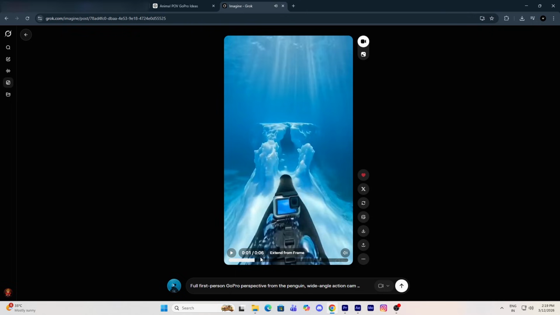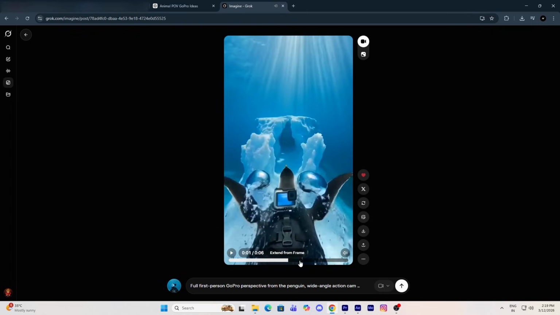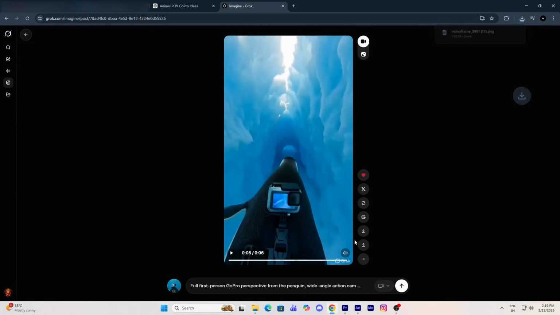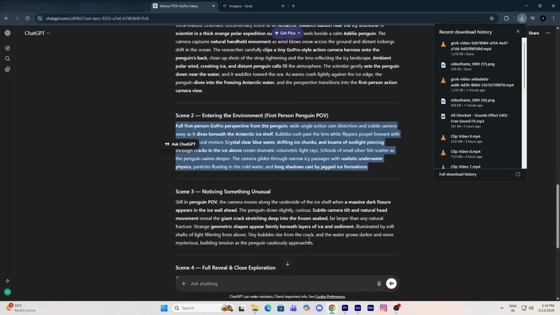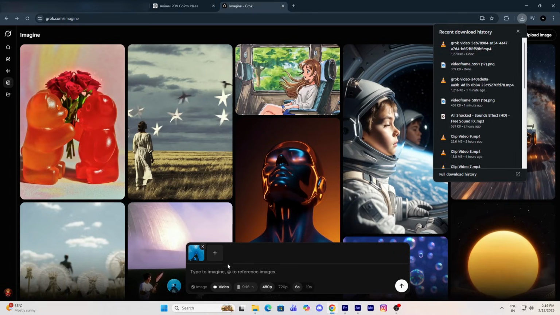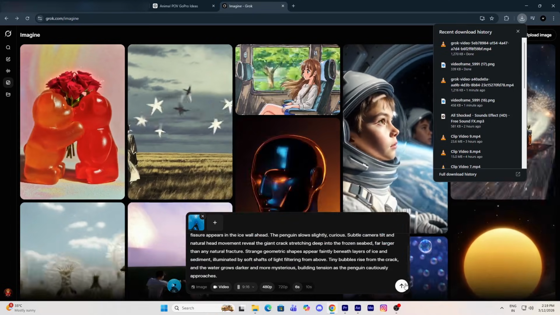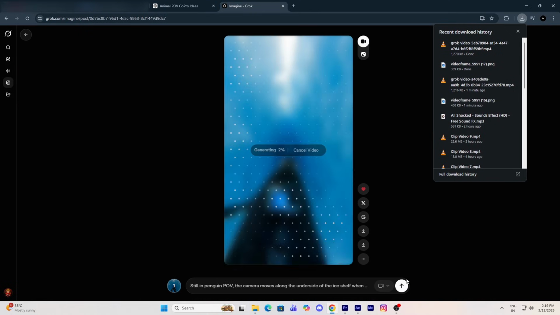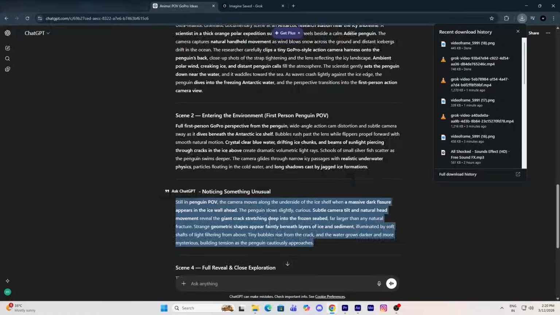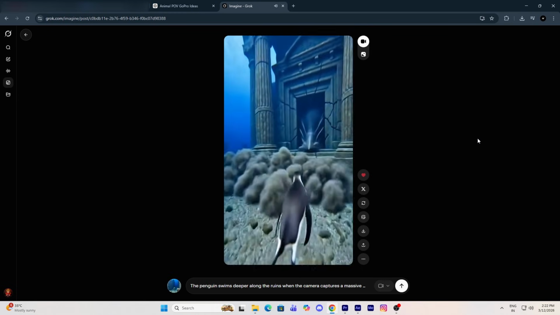Now we will repeat the exact same process for the remaining scenes. First, we will save the end frame of the generated clip. Then we will add that frame as a reference image. After that, we will copy the next scene prompt from ChatGPT. Then we will paste it into Grok and press enter. By repeating this process again and again, we can generate all the scenes for our video. Once all the scenes are generated, we will have multiple video clips ready.